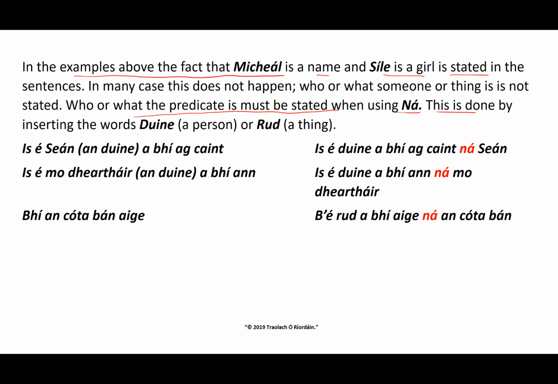This is done by inserting the words dinne or rud, typically. Sometimes you have it as I say, but if you don't, this is generally understood. But when you start using no, you must state it. So if we look at for she Sean of your kind, well, it's understood as she Sean and dinne of your kind. So when we want to come along and use no and stress Sean, she dinne. Again, there's no definite article of your kind, no Sean. She muchrahoir of your that on dinne is implied. She dinne of your no muchrahoir.